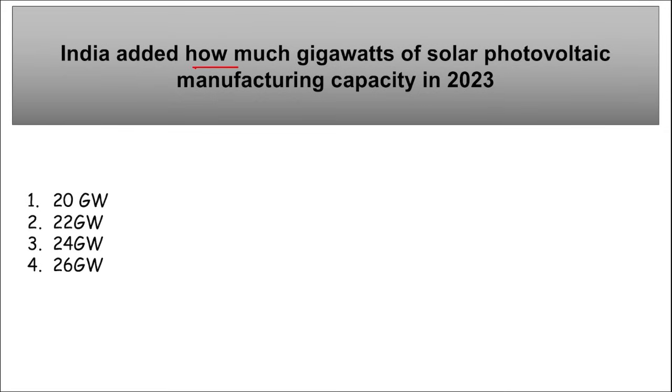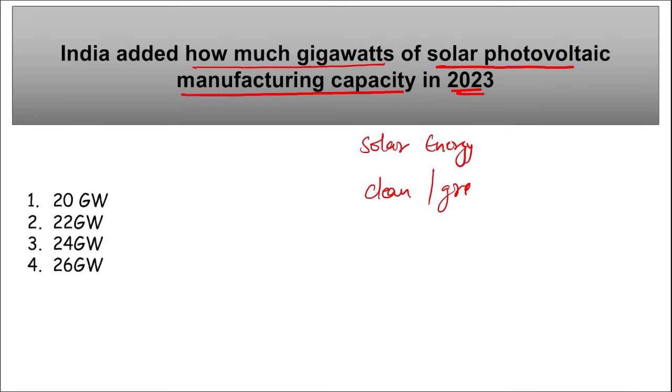India added how much gigawatts of solar photovoltaic manufacturing capacity in 2023? So we are talking about solar energy, right? We know that solar energy is a clean fuel. It is a green fuel, right? It does not cause any pollution. Only the manufacturing of the solar panels might cause a little bit of pollution, but apart from that, it receives energy from sunlight and converts it into energy.